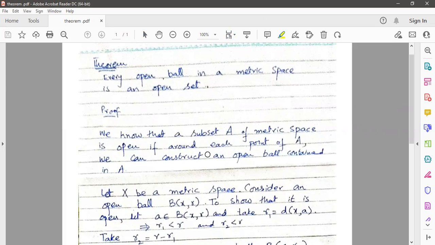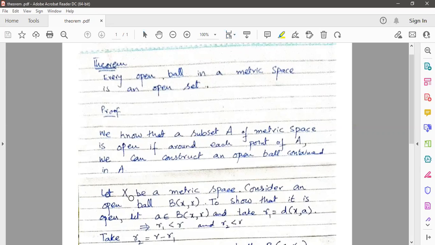We all know that for any subset A of a metric space, the subset A is open if around each point of A we can construct an open ball of any radius with center in A. ठीक है? But that open ball must be contained in A. So we have to prove that every open ball itself is an open set.